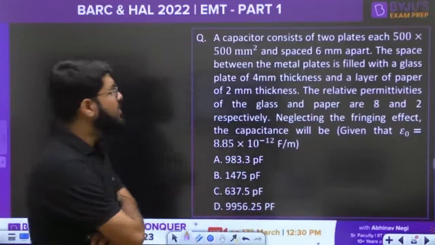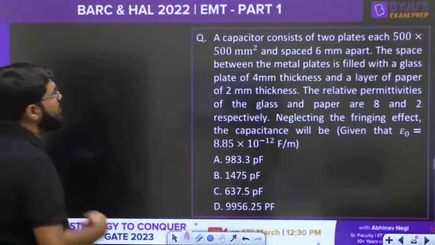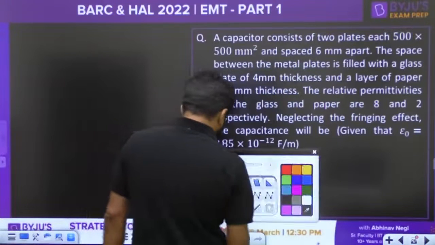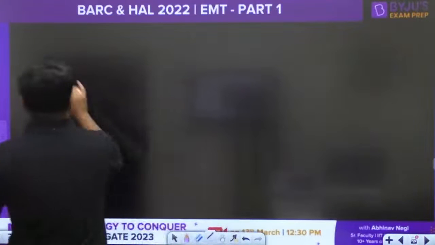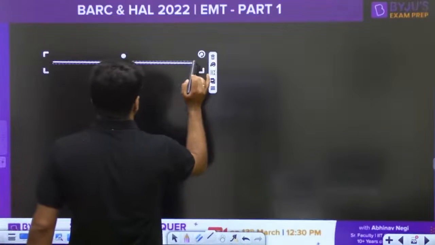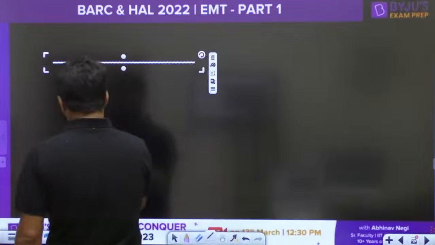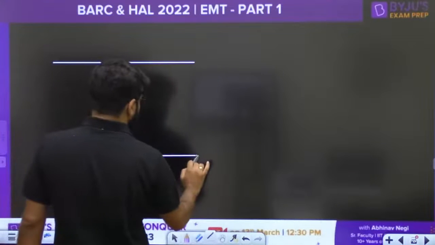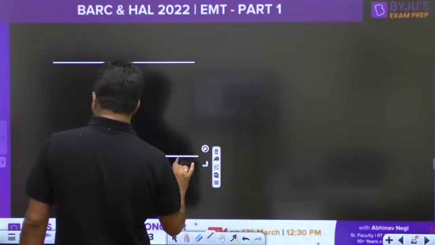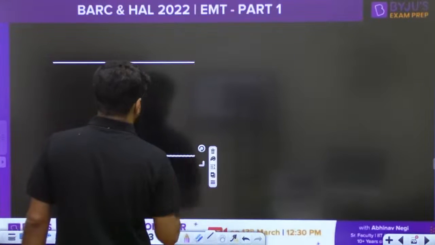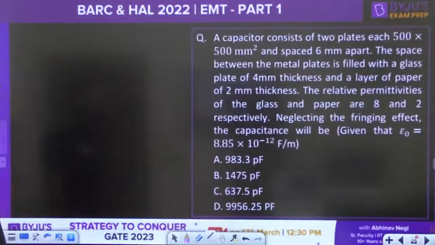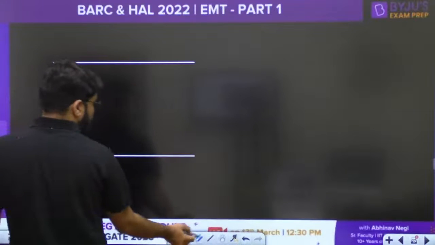Now the capacitor consists of two plates, each 500 cross 500 mm. So the plate area of both is given to you. Let's draw this first of all. This is total separated by 6 mm.